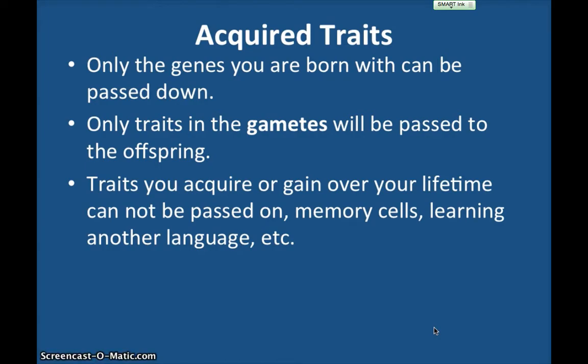Another term that we use when we talk about evolution is called acquired traits. So only the genes that we're born with are really passed down. And remember that only genes that are in the gametes are being transferred to offspring. Remember again, this is for sexually reproductive organisms as opposed to bacteria. Also, traits you acquire or gain over your lifetime aren't passed on. So examples like memory cells when you're fighting an infection, learning another language, maybe you're playing basketball and you learn a lot of skills. Those don't get passed on to the next generation.